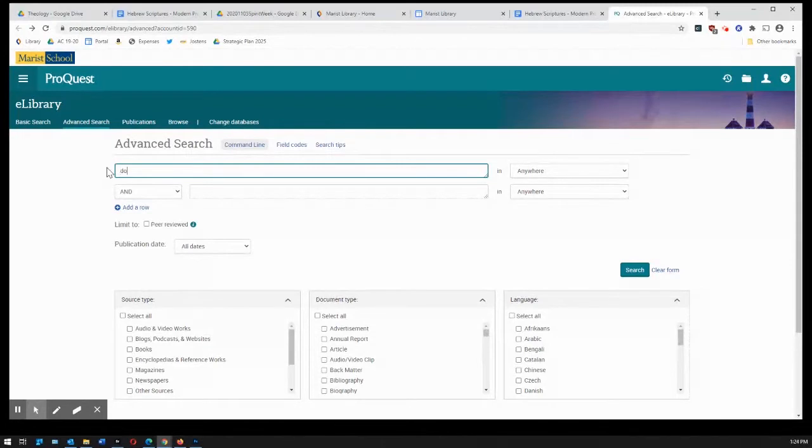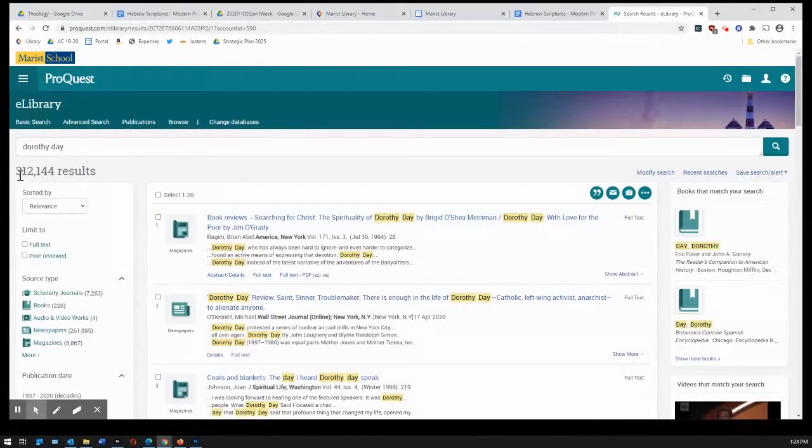Okay, so if I do Dorothy Day here, you'll see 312,000 results. That's an awful lot for me to dig through. Now, some of these things are fine, but you'll find you're overwhelmed with things like book reviews. That's okay. You can find articles about the person, but for someone who is really, really well known like Dorothy Day, this is not the place I want to be looking.